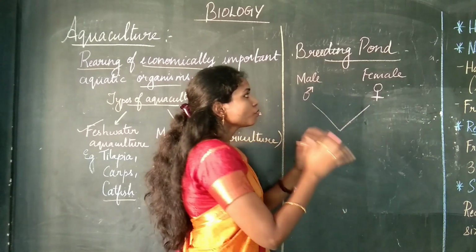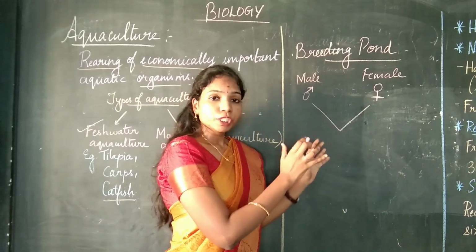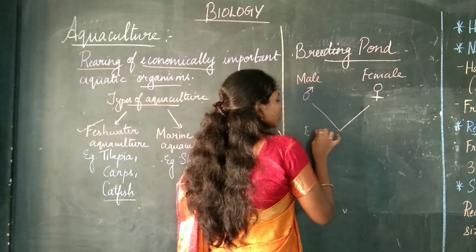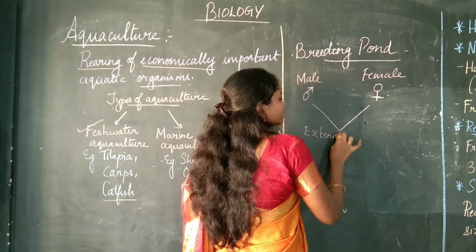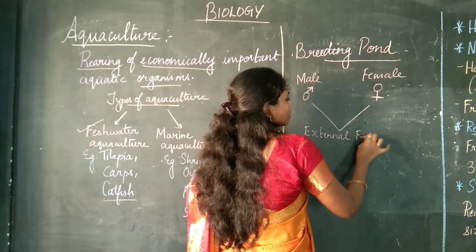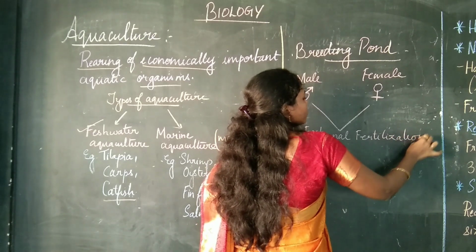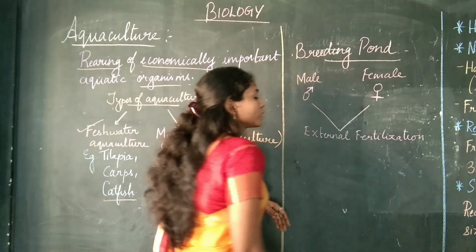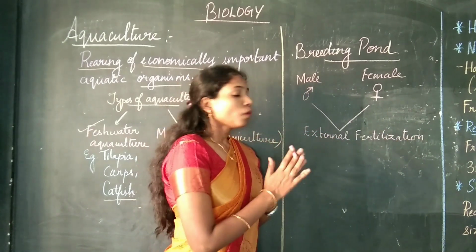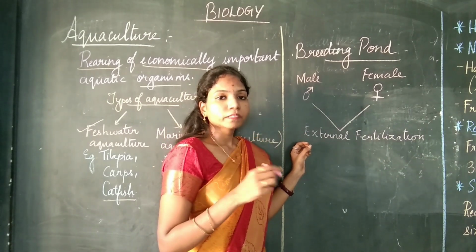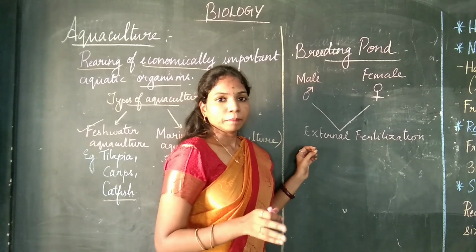You know that when we talk about fishes, fertilization takes place externally. So what is the meaning of external fertilization? External fertilization is where the fusion of the male and the female gamete takes place outside the body of the female.